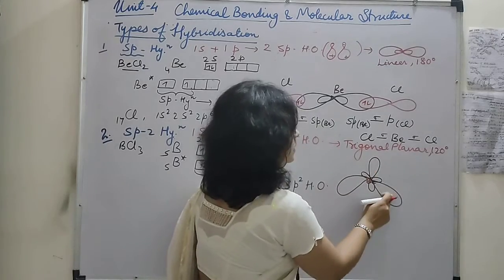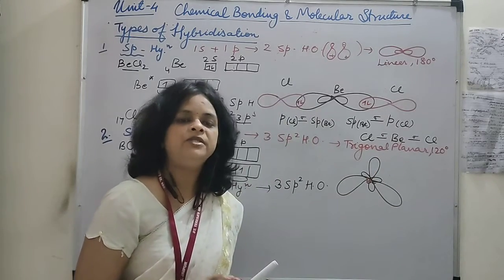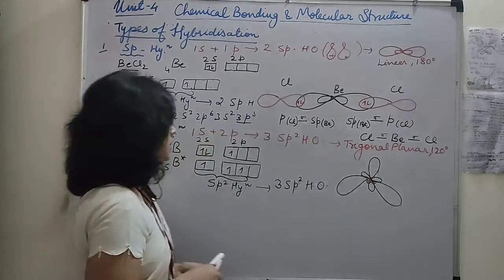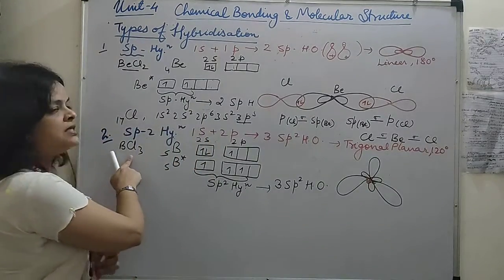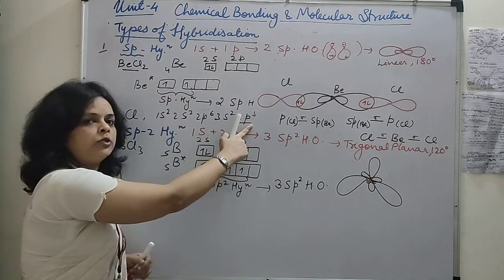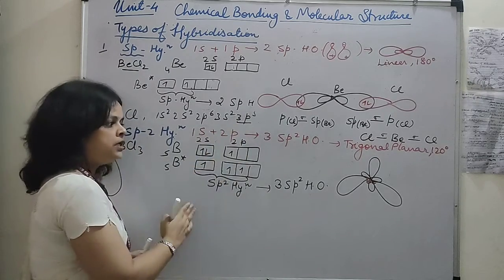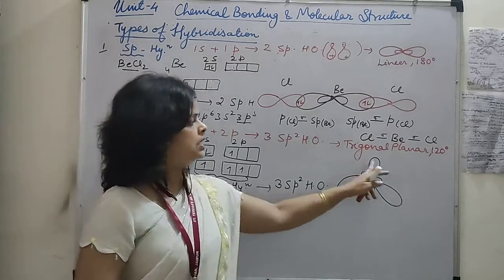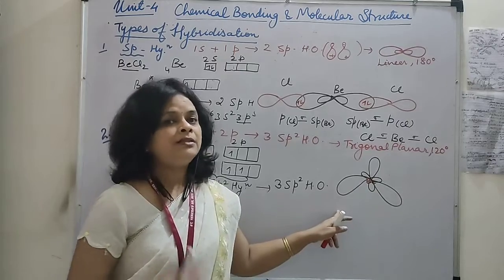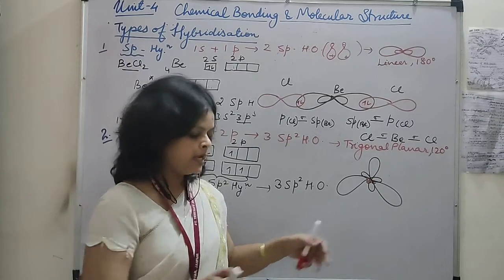ओके, ये 3 हमारे हाइब्रिड ऑर्बिटल्स है, and what is the name of these hybrid orbitals? sp2 hybrid orbitals. Now it is overlapping with 3 Cl, और Cl का भी हमने देखा था, it is having 1 unpaired electron in the p orbital. So here also these 3 hybrid orbitals are going to overlap with 3 p orbitals of chlorine atom.